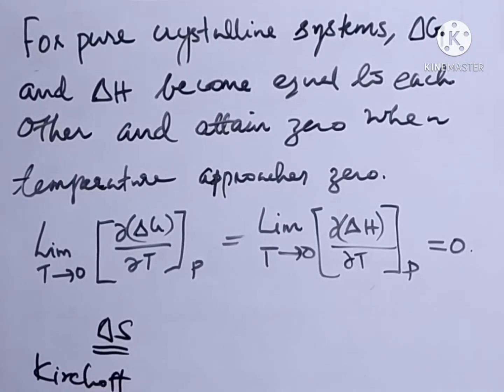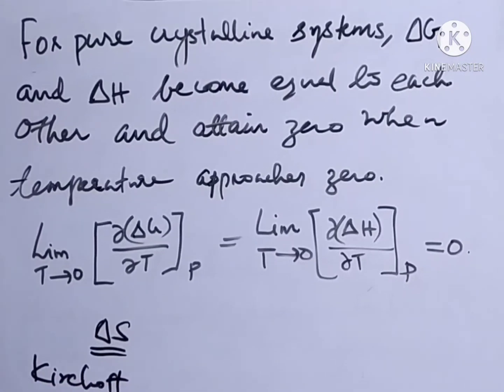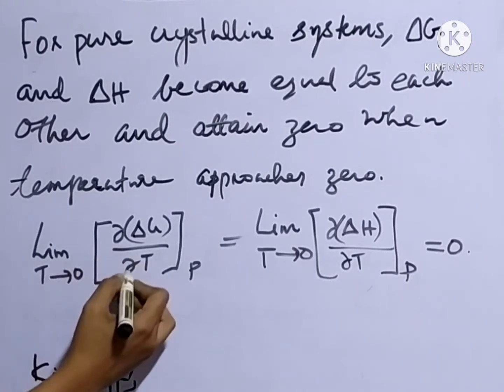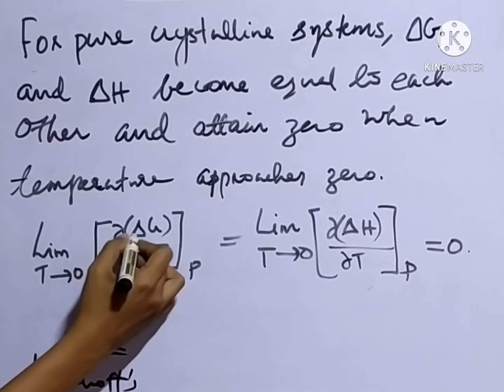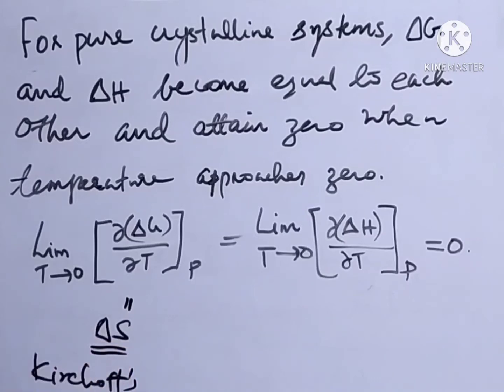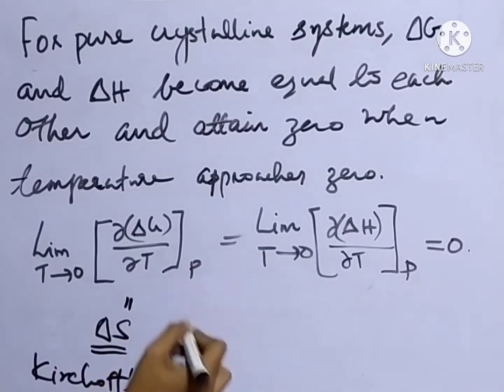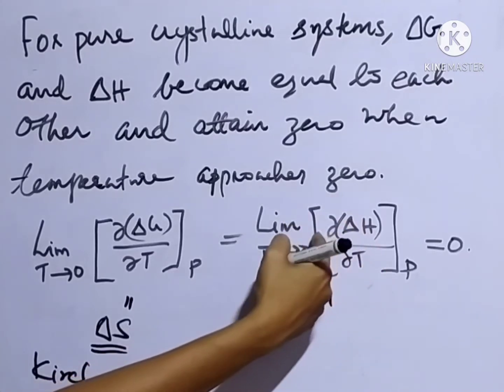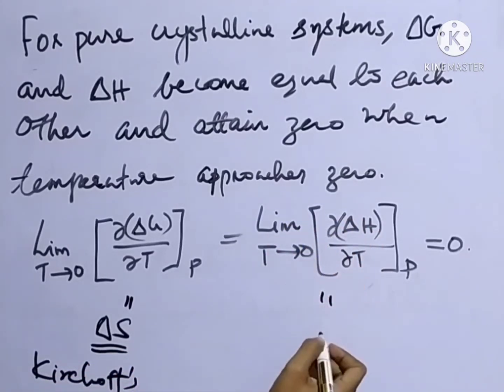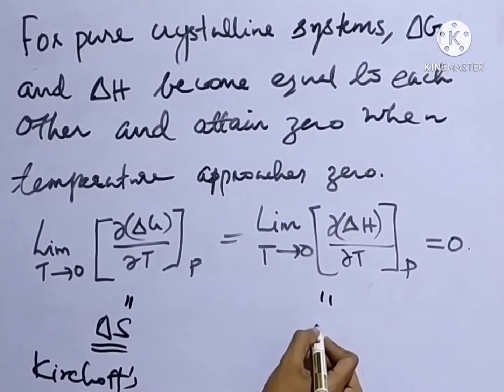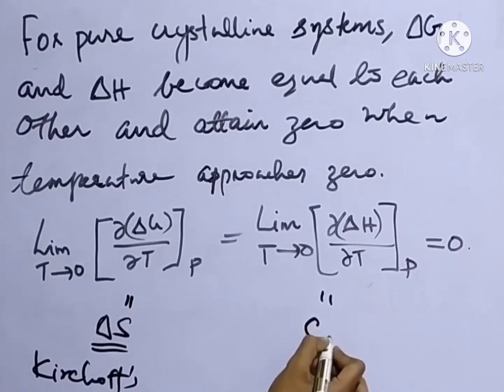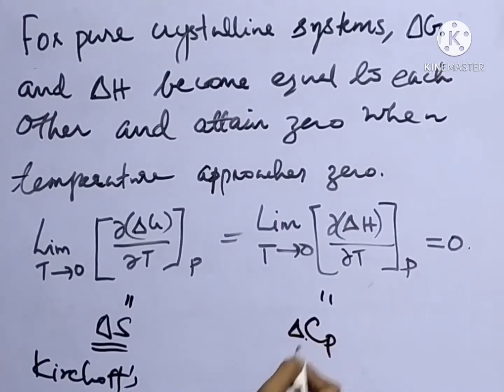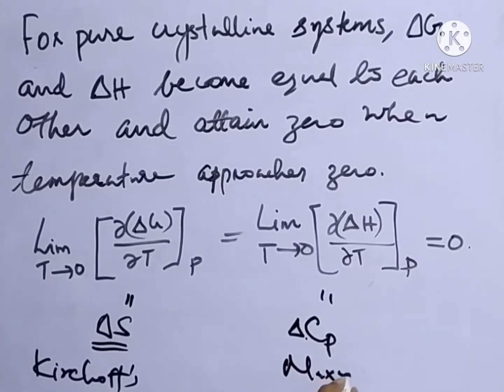According to the Kirchhoff law, dou delta G divided by dou T equals minus delta S. And according to Maxwell's equation, dou delta H divided by dou T equals delta Cp.